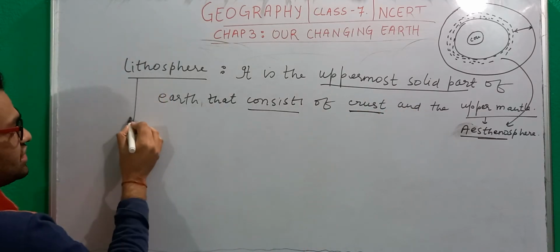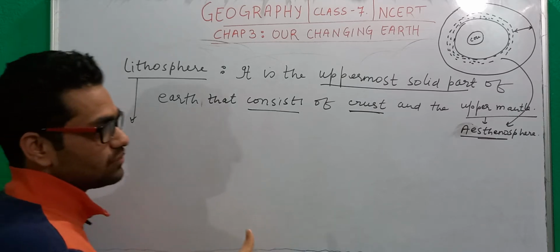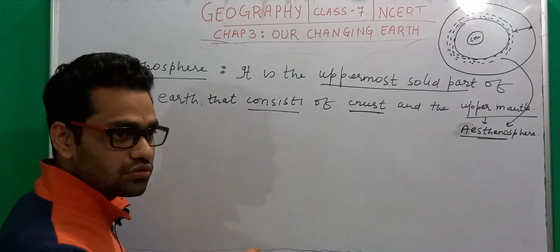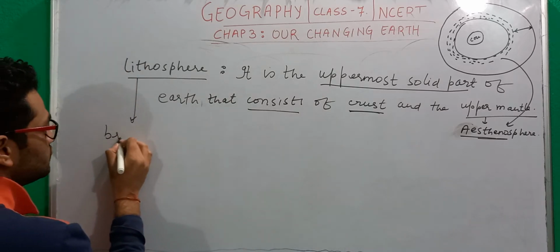Now, this lithosphere is not one single piece of solid part. It is not just a uniform single piece.